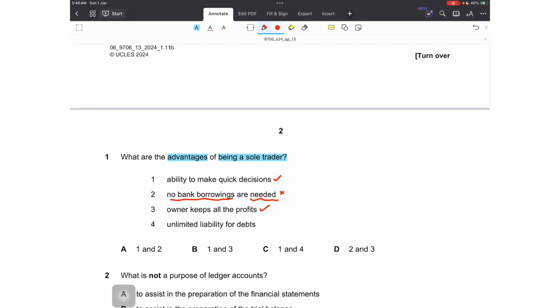Fourth, an unlimited liability for debts. This is true, but this is not an advantage, this is a disadvantage, that you are liable for all the debts of the business. You have to settle the debts even if you have to sell your personal assets to settle the debts. So that is unlimited liability, which is a disadvantage, not an advantage. So 1 and 3 only, option B.